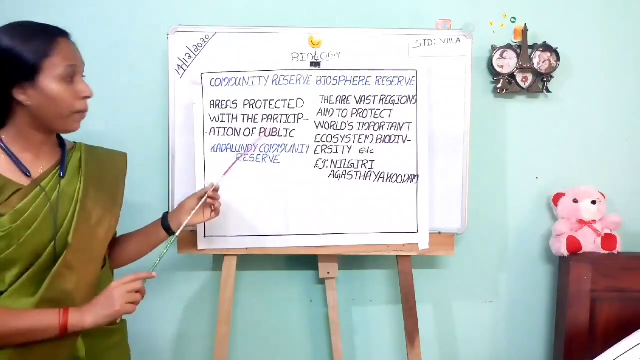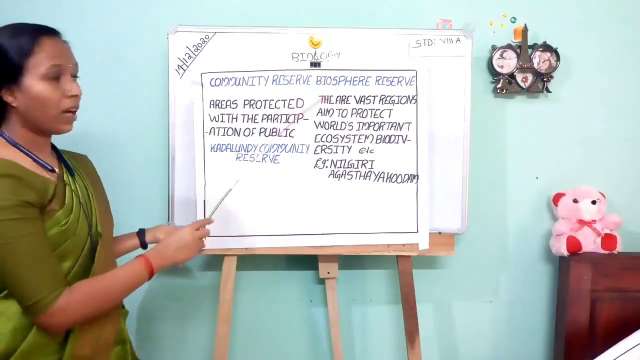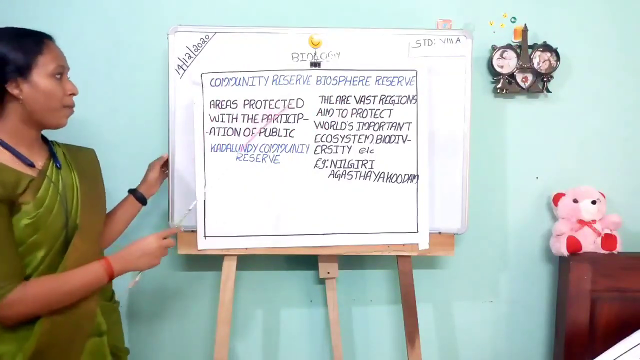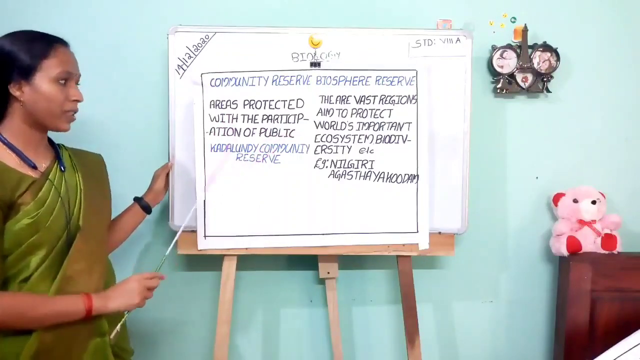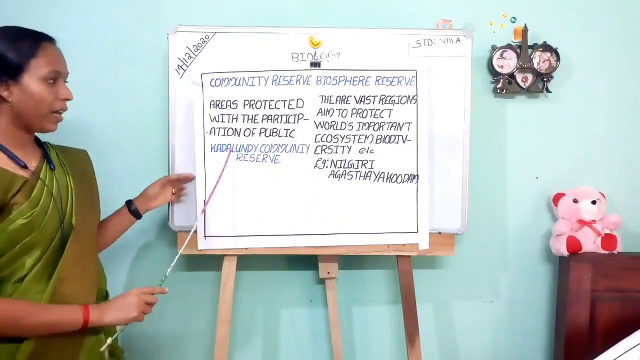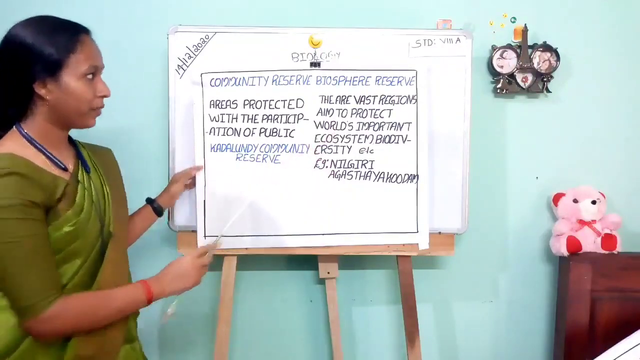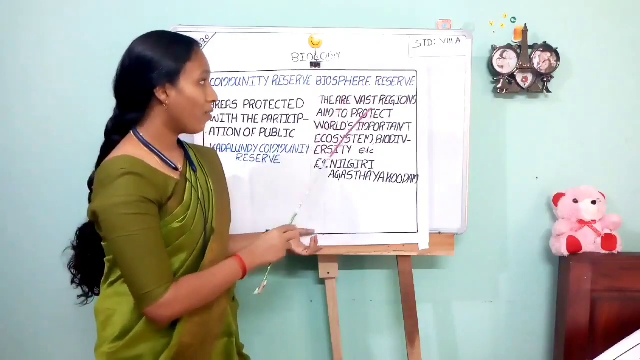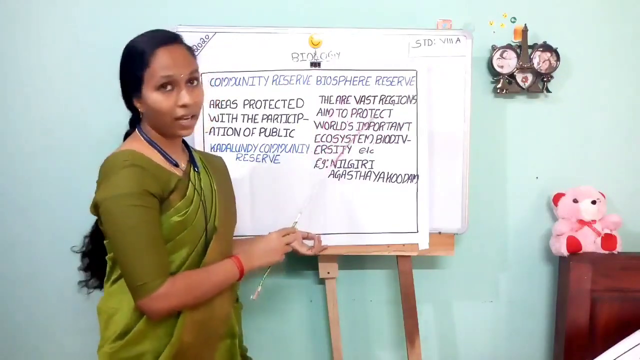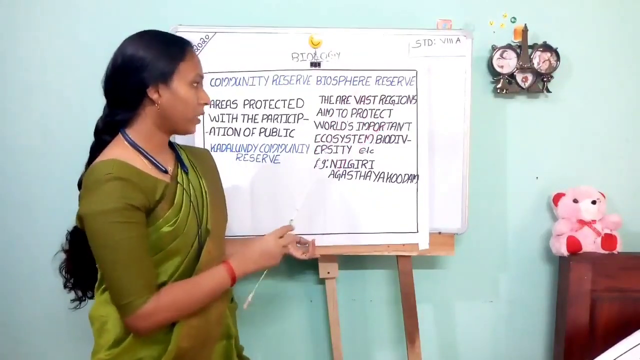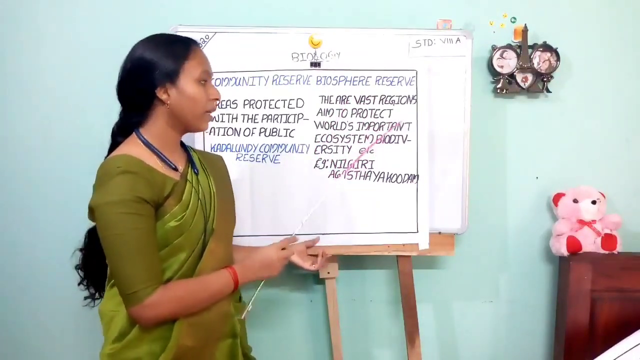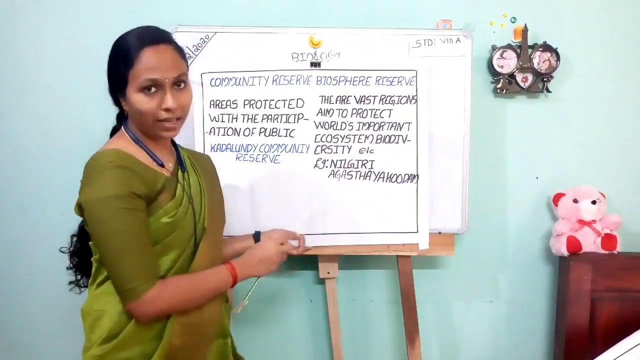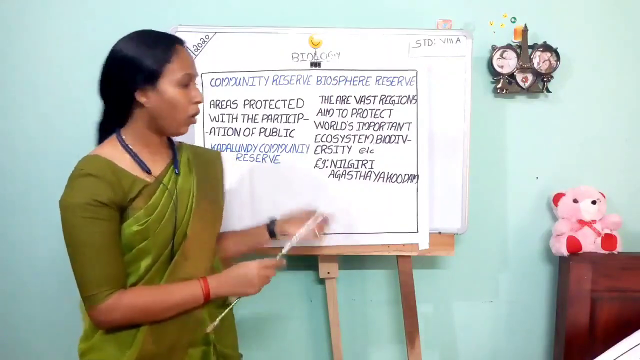The next conservation methods are community reserve and biosphere reserve. Community reserves are areas protected with the participation of the public. Example, Kadalundi Community Reserve. Next is biosphere reserve. These are areas of vast region that aim to protect the world's important ecosystems, biodiversity, etc. Example, Nilagiri, Agastyaguda, etc. Are you clear? Okay.